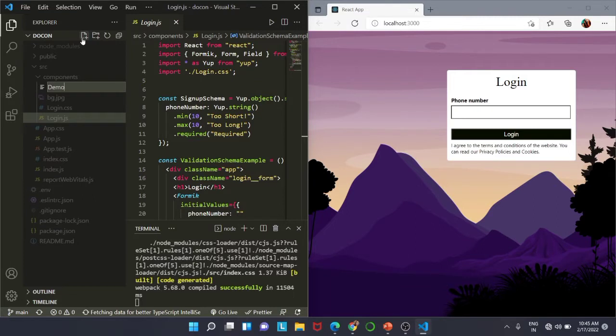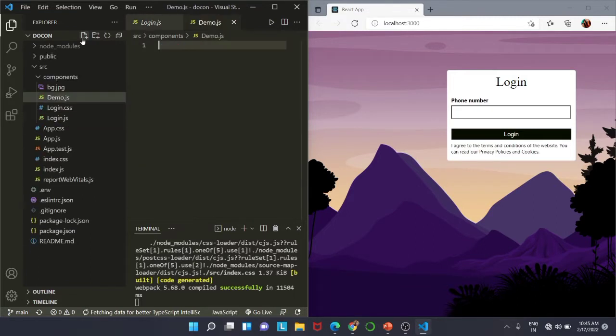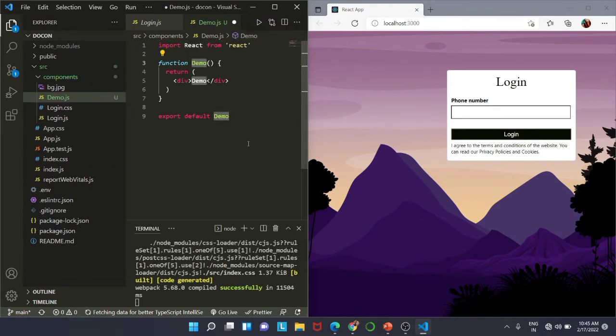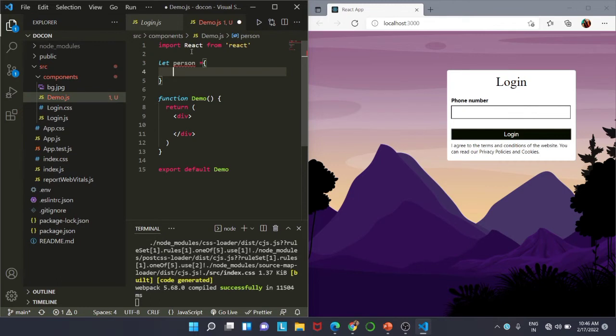We are going to create a new file named demo.js inside our components folder, and we are going to work on it and see how immutability works in React. So RFCE, this is our functional component, and now we are going to add our code inside this. First of all, let us create a variable named person.